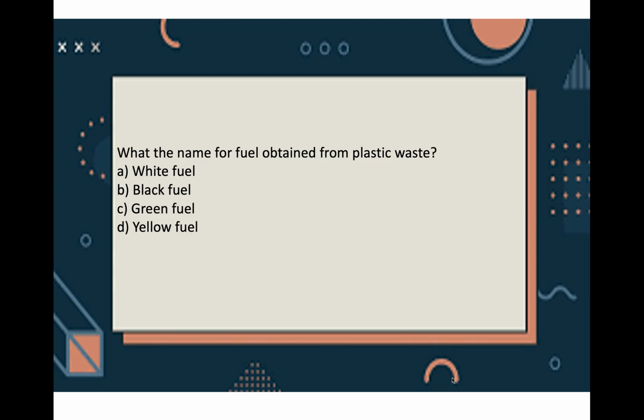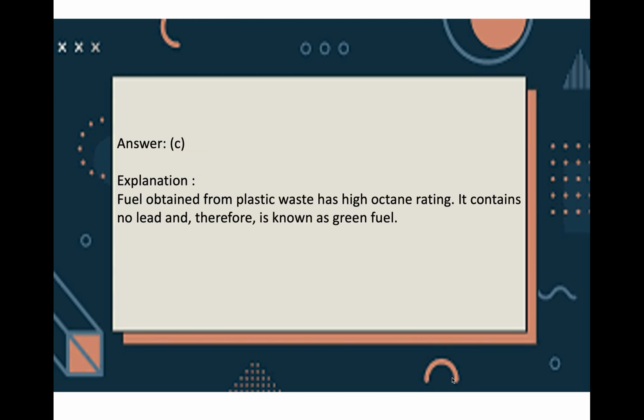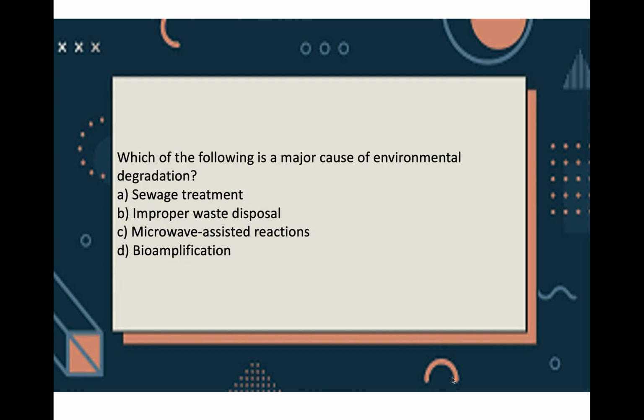Next question, what is the name for fuel obtained from plastic waste? A. White fuel, B. Black fuel, C. Green fuel and D. Yellow fuel. Answer is C, green fuel. Why? Because fuel obtained from plastic waste has got high octane rating which contains no lead and so it is known as green fuel.